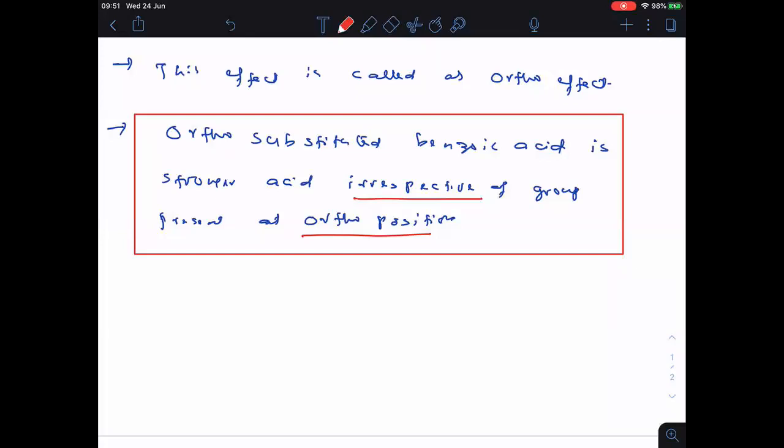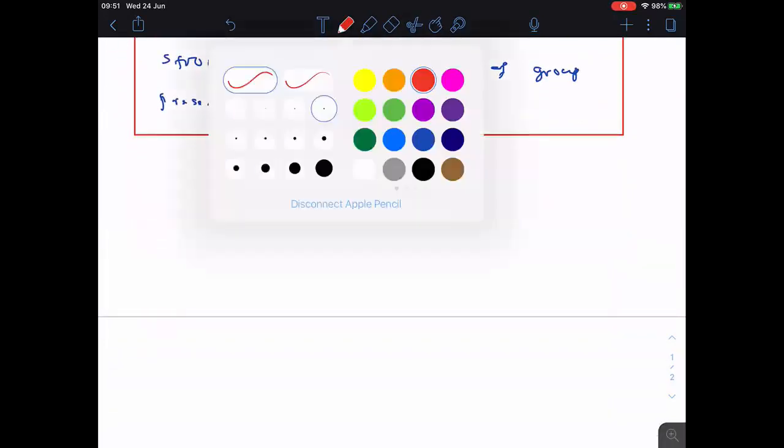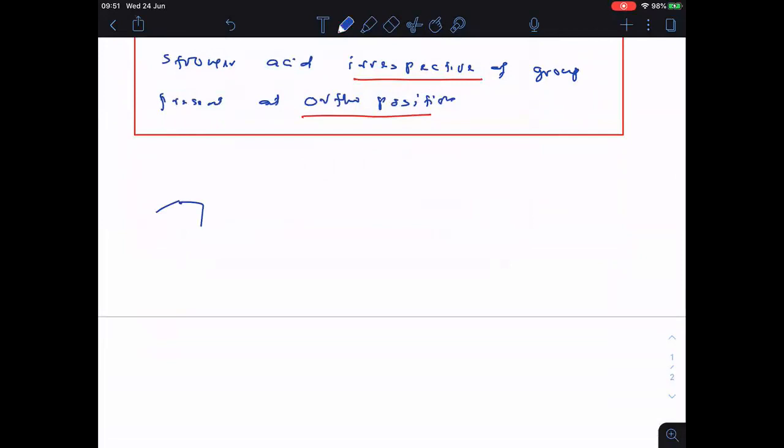Followed everyone? Now let us take some examples to explain this ortho effect. First one, you see clearly: COOH, and at ortho position let us take chlorine, orthochlorobenzoic acid. Now this one: COOH, at ortho position bromine, orthobromobenzoic acid. Now this one: COOH, at ortho position iodine, orthoiodobenzoic acid.